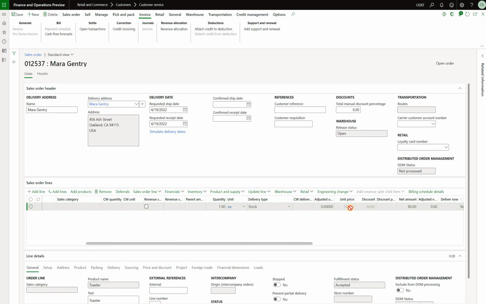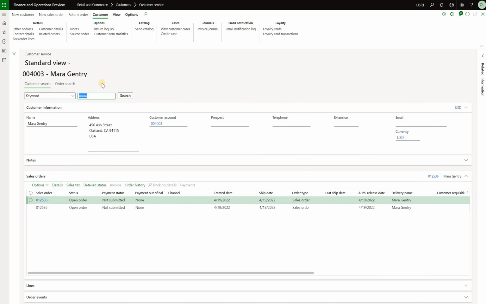So the result is the same as for a sales order, not from commerce channel that is not linked to the sales agreement. We have a standard sales price of 100, discounted by trade agreement, discount of 20% off, and the net amount is $80. Let's close that. Go back to our customer service form, refresh the screen. We see a new orders here, and we see the channel is Fabricam call center.